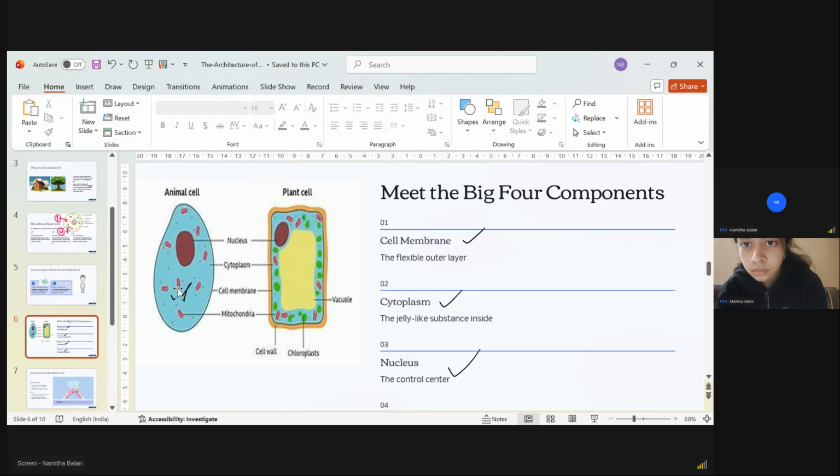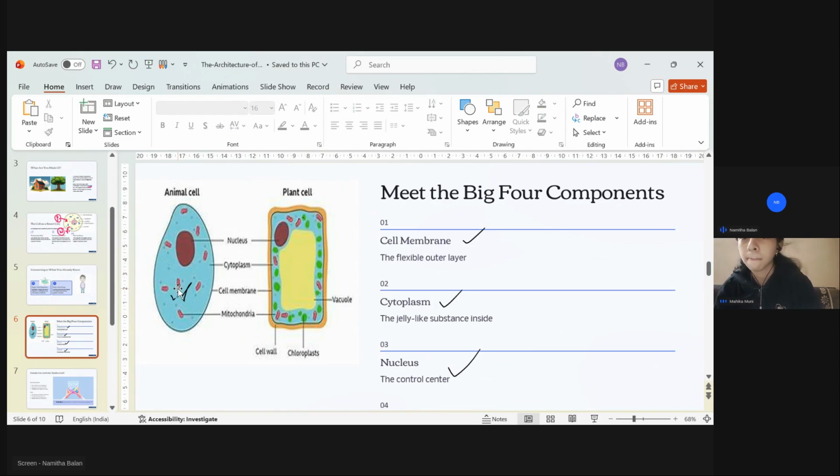Green color means you can see so many things in the plant cell, only in the plant cell, right? What will it be? Just guess. If you can't get it, it is the chloroplast, because the animal cell does not have chloroplast, right?